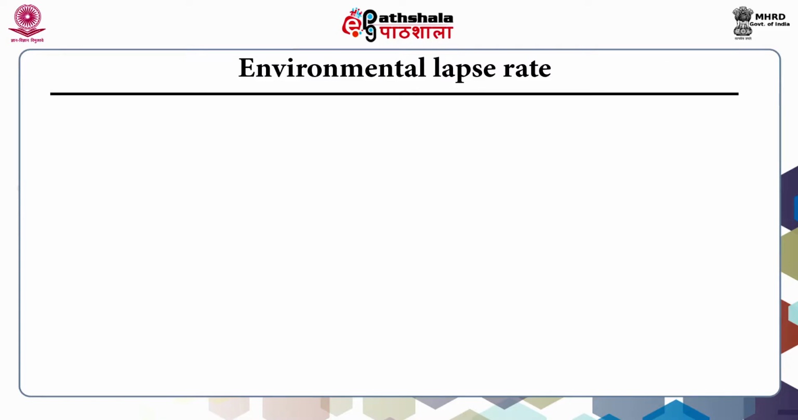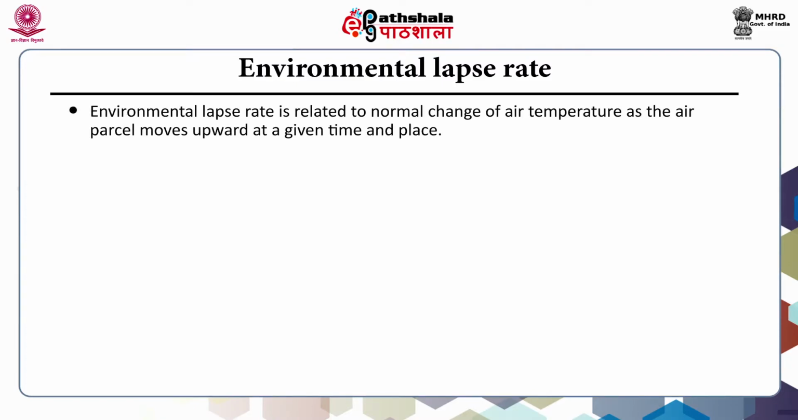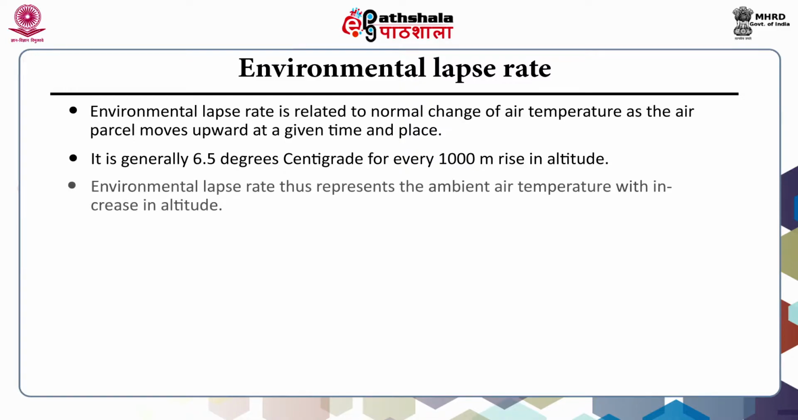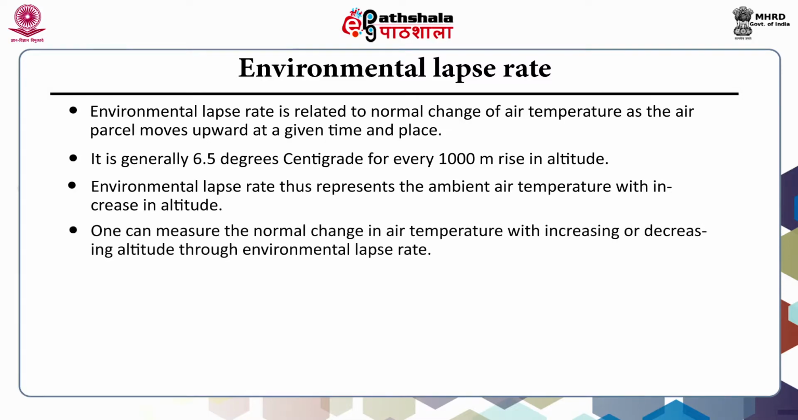The next type is the environmental lapse rate. The environmental lapse rate is related to normal change of air temperature as the air parcel moves upward at a given time and place. It is generally 6.5 degrees centigrade for every 1000 meter rise in altitude. The environmental lapse rate thus represents the ambient air temperature with increase in altitude. One can measure the normal change in air temperature with increasing or decreasing altitude through environmental lapse rate. And this lapse rate changes with seasons and regions.